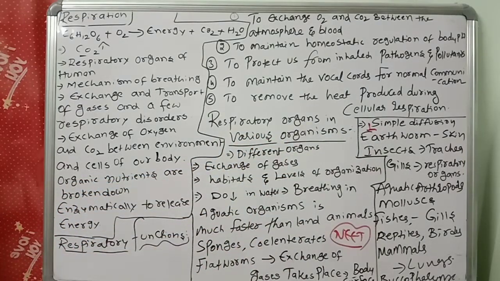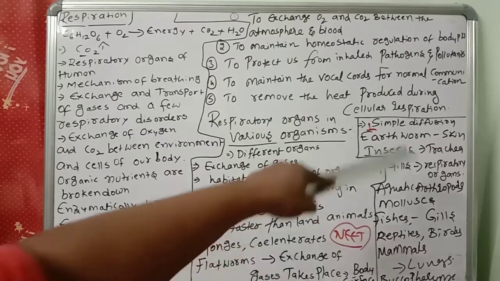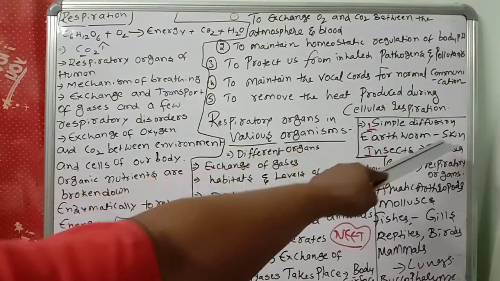Then earthworm. There are no lungs, and no such well-developed systems in the earthworm. Then how does an earthworm respire? It's a very important question. Earthworms respire through the moist skin. The moisture traps the oxygen, then the oxygen diffuses inside. Similarly, carbon dioxide is eliminated out. So the earthworm's moist skin is the respiratory organ.